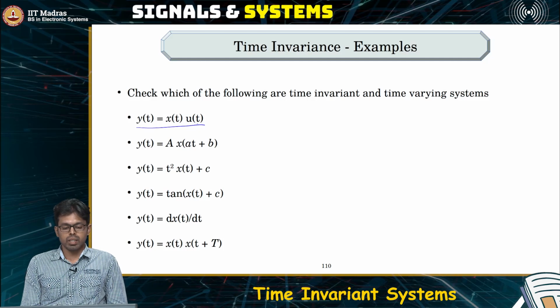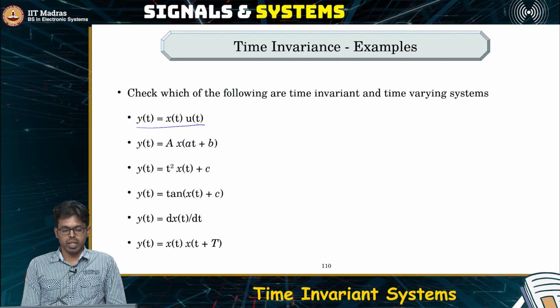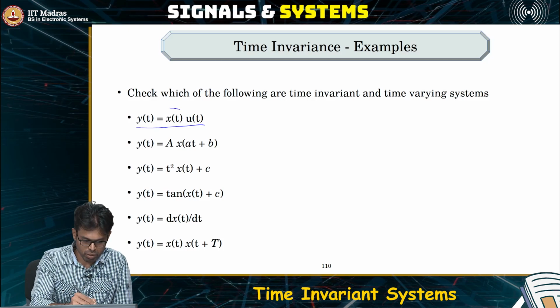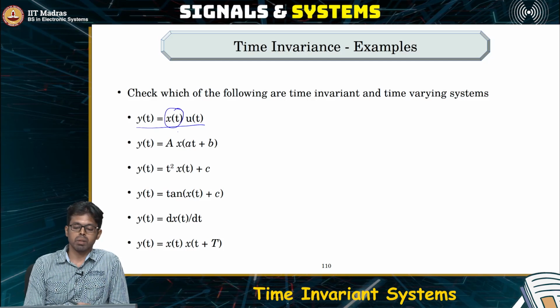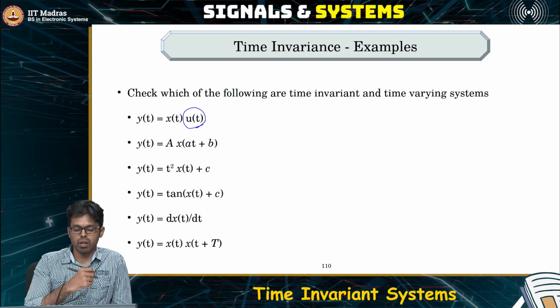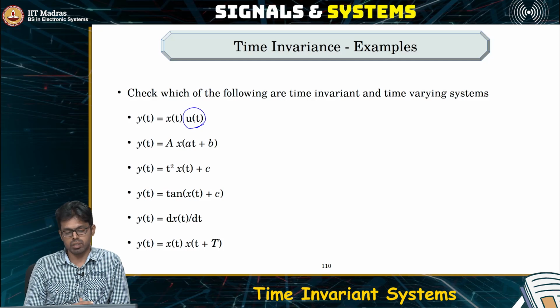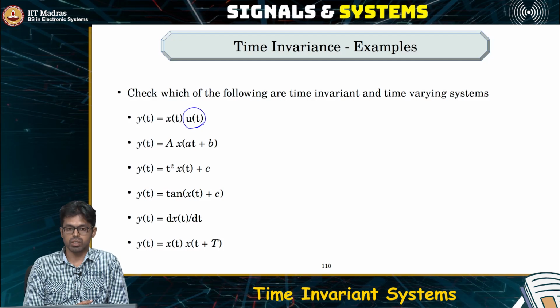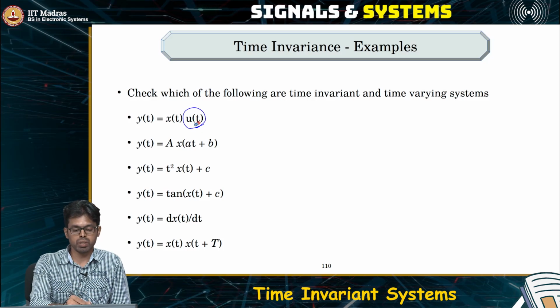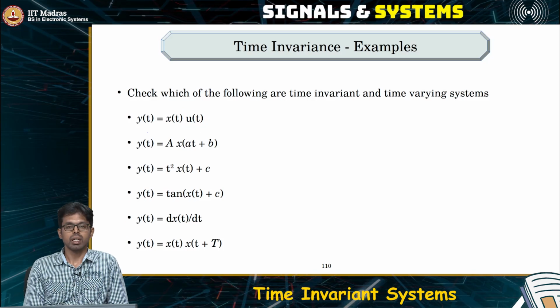Now, is this a time invariant or a time varying system? So remember, as long as the output is a function of the input alone, it's time invariant. But in this case, it is getting multiplied with some other function which is not the input but which changes with time. So obviously, just by observing it, we can say that this is time varying.